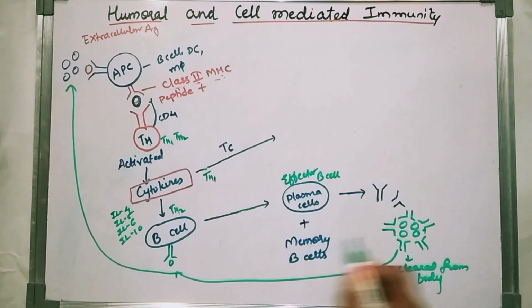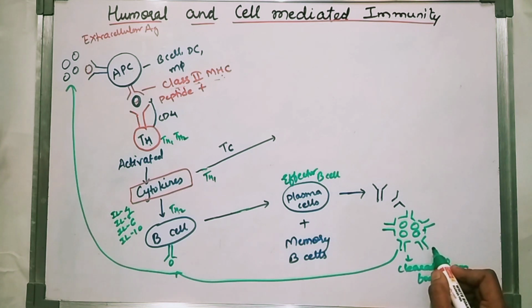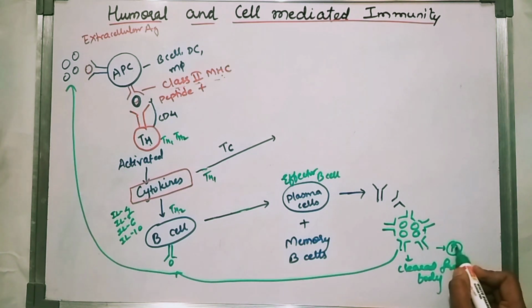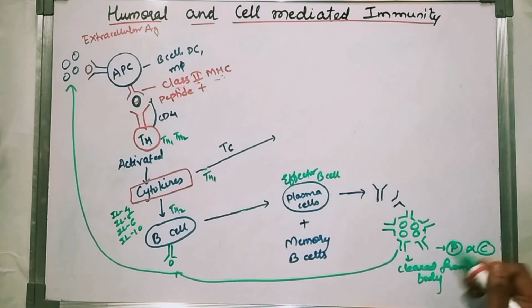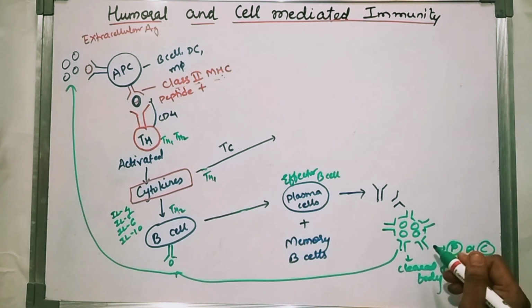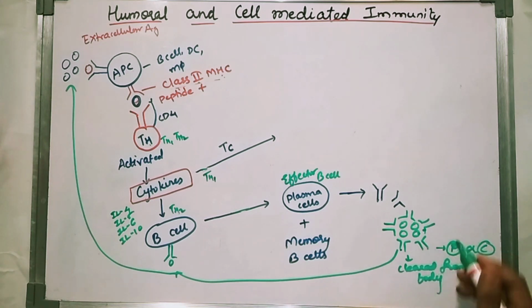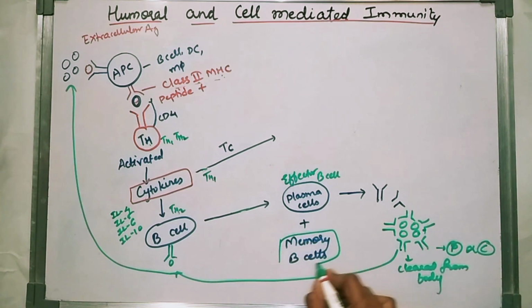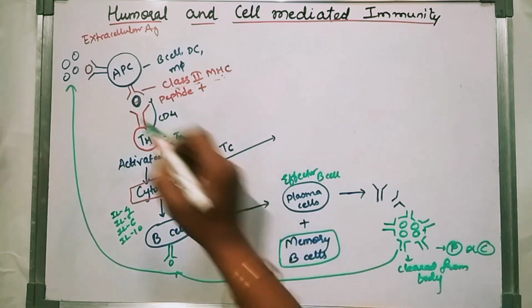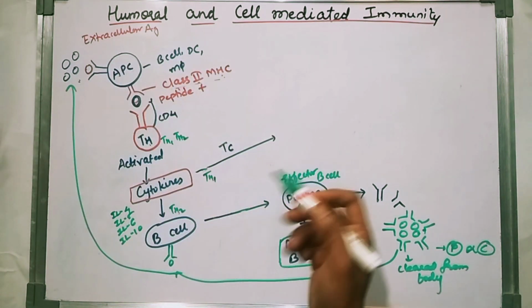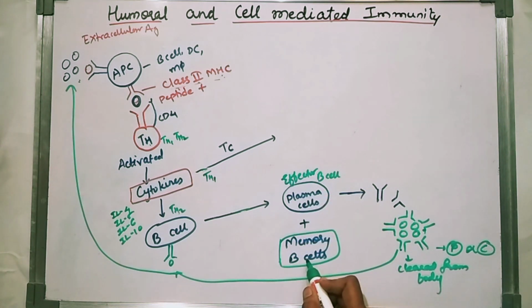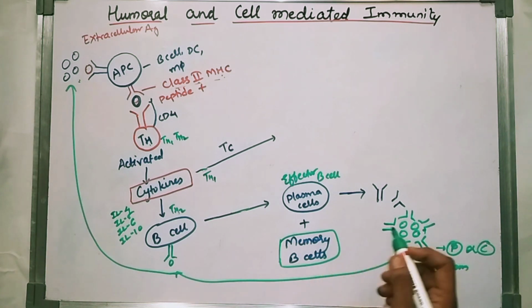How will it be cleared? It will be cleared by phagocytosis or by the complement system. By these two processes the antigen will be cleared from the body. Why is the memory B cell important? Because it will have the memory. If the same antigen comes a second time, the B cell will be activated and say, we have seen this antigen, so we can kill it by that process.